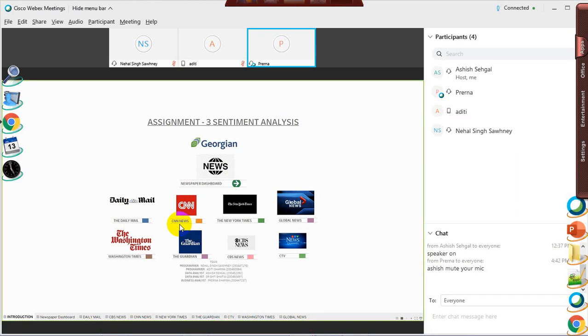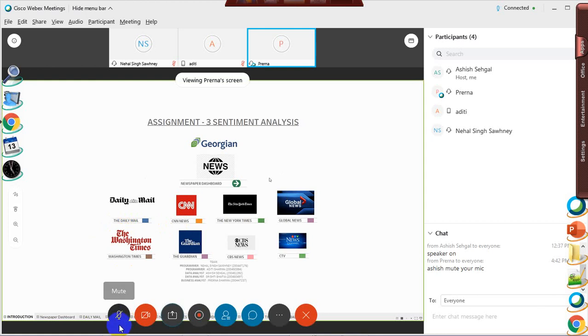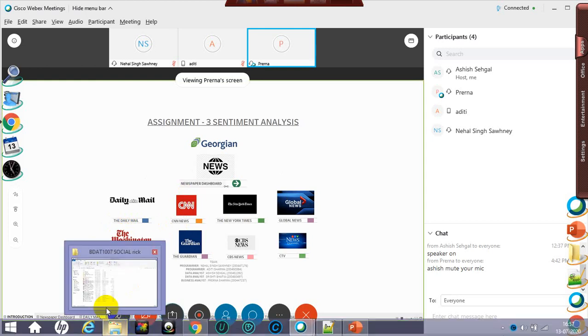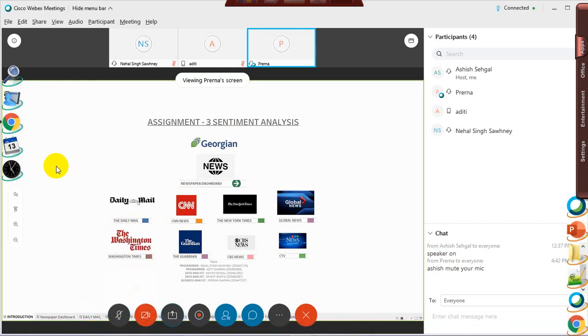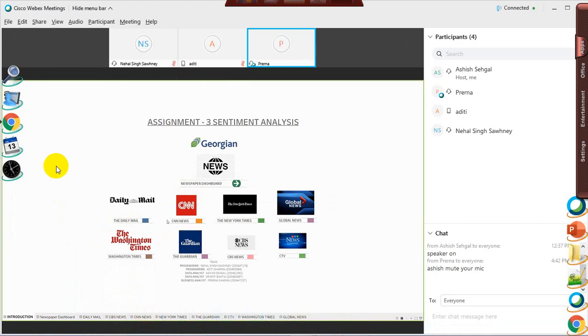So this is the home page. I have divided the home page into 2 portions. One will take you to the newspaper dashboard, and with the other you can view the individual analysis of each newspaper by clicking on each of the newspaper buttons here. First we'll go to the newspaper dashboard, which gives us an overall analysis of all the newspapers that we have processed.